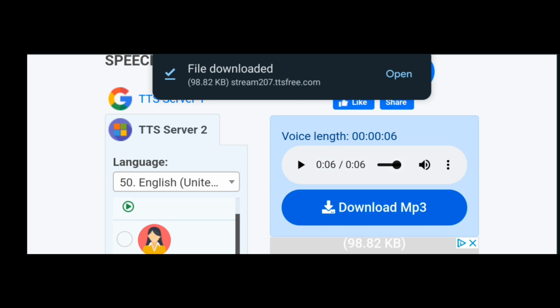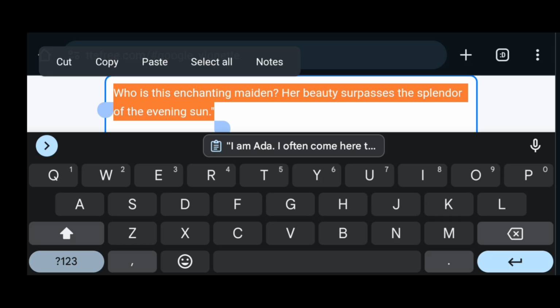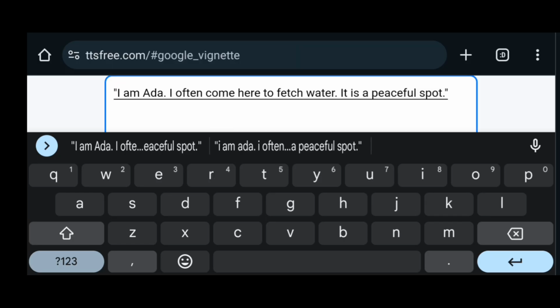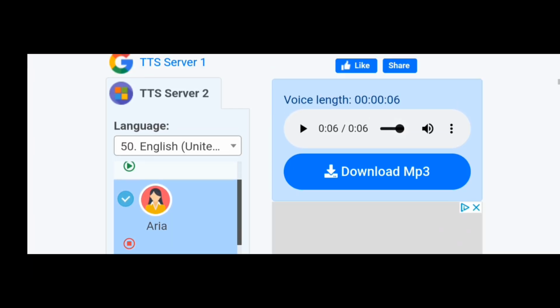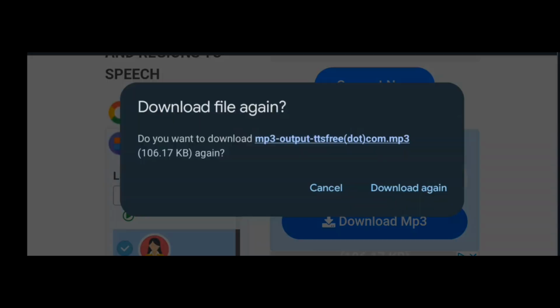Let's generate one more voiceover. This will be for Ada. I paste the script copied from ChatGPT, select a voiceover different from the narrator, Michelle, hit Convert Now, and then download.